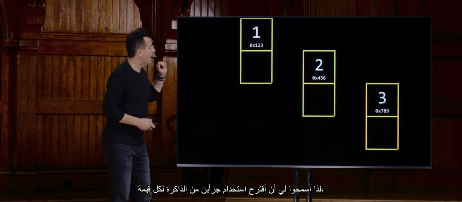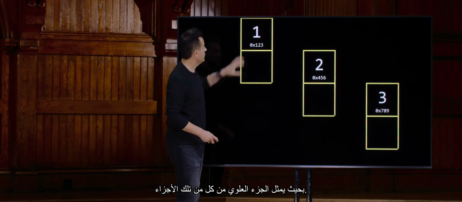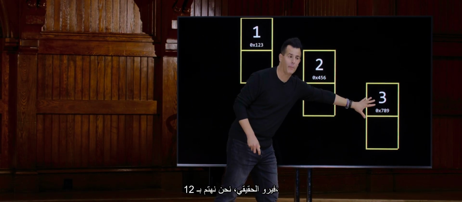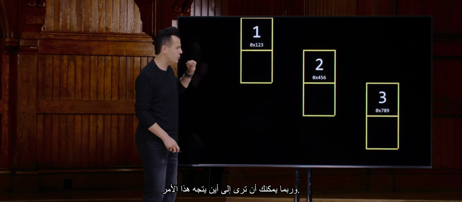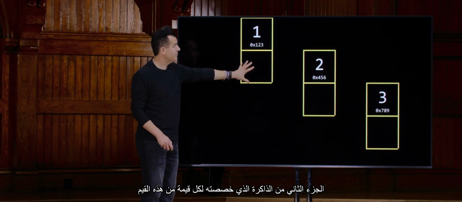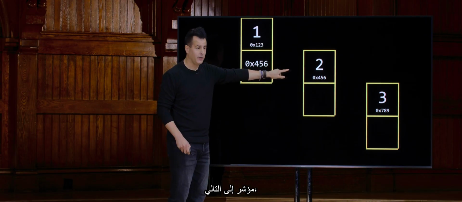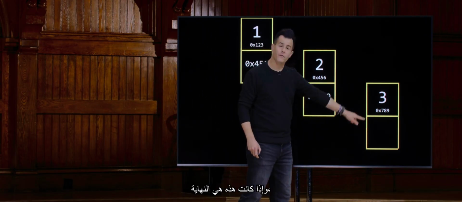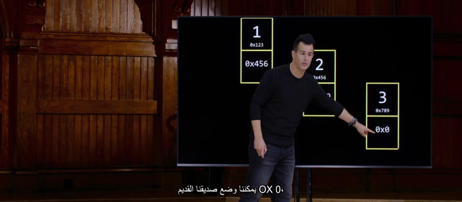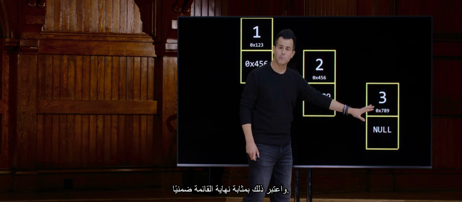So let me propose that we use 2 chunks of memory for every value, such that the top of each of those chunks represents the actual value we care about, 1, 2, and 3 respectively. And you can perhaps see where this is going. The second chunk of memory that I've allocated to each of these values could perhaps be a pointer to the next one, a pointer to the next one. And if this is the end, we can put our old friend 0x0, aka null, and just treat that as the end of the list implicitly.